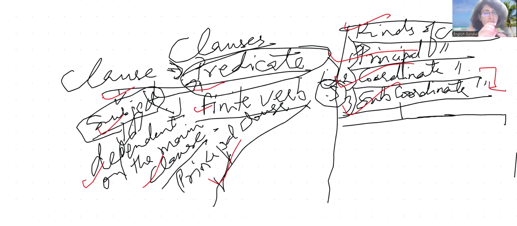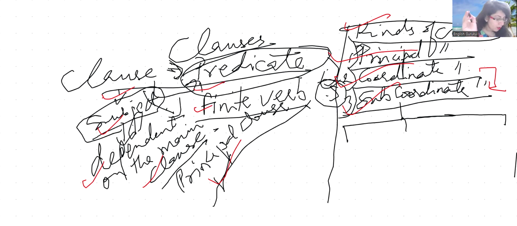So when we talk about clauses, there are three types: the first one being the principal clause, the second one the coordinate clause, the third one the subordinate clause. And the subordinate clause again has three categories, right? It is again divided into three categories.